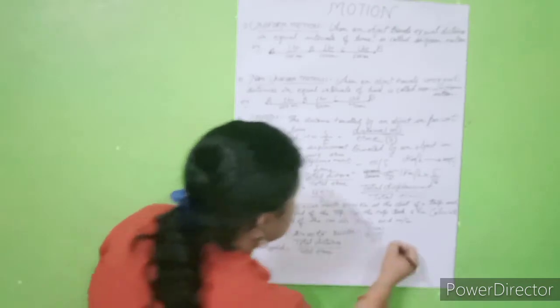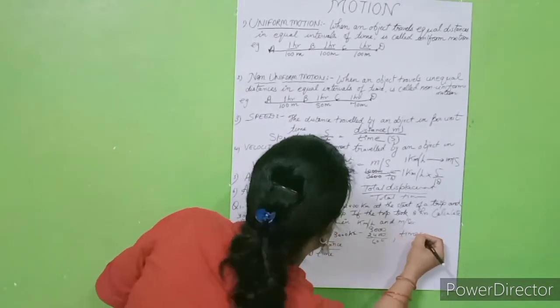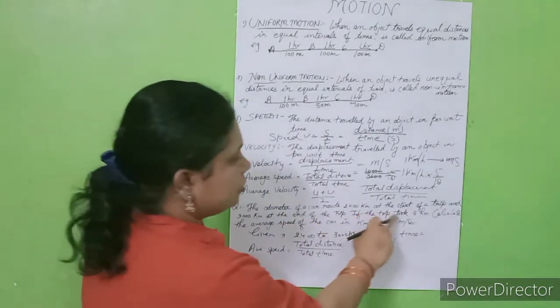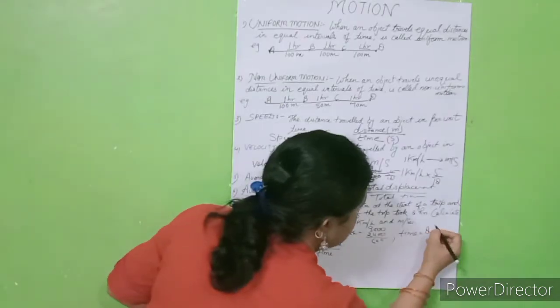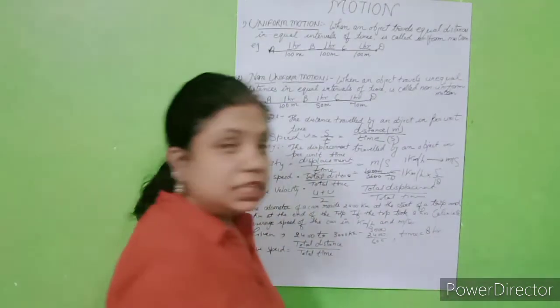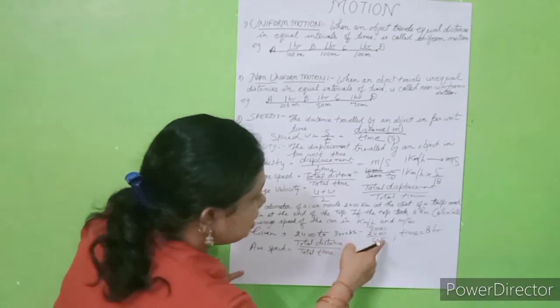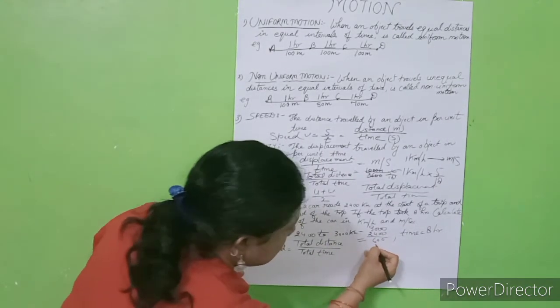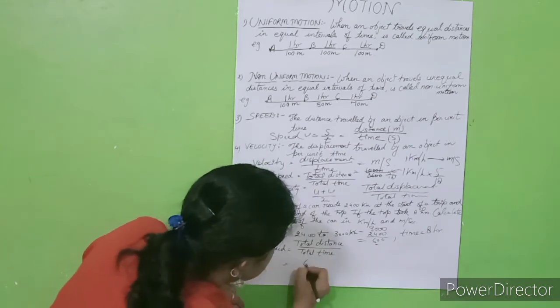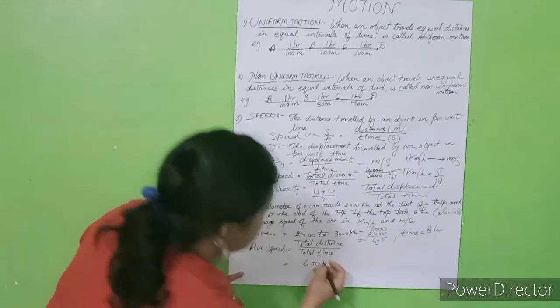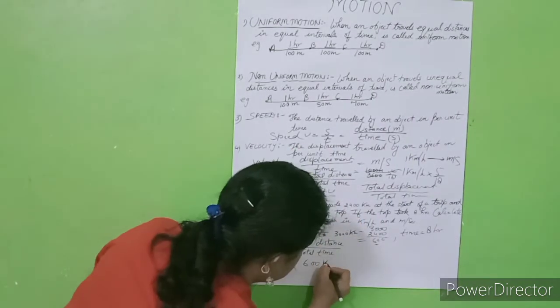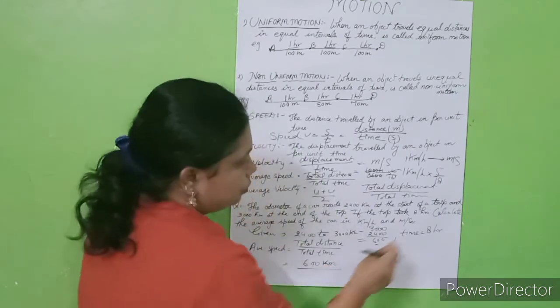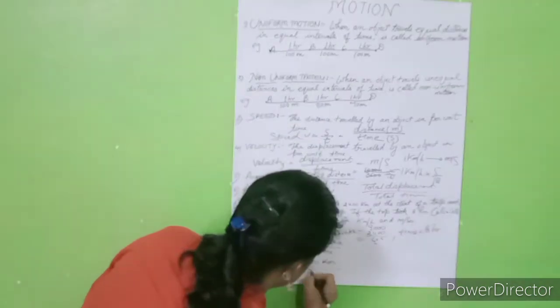And students, given time. How much time has been given? The trip took 8 hours. Time is given as 8 hours. Now what will be the answer, students? As we know, total distance is 600, so we will write 600 kilometer, as it is given in kilometer, upon total time 8 hours.